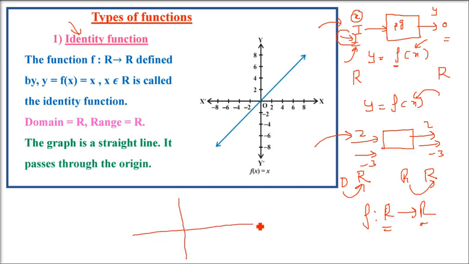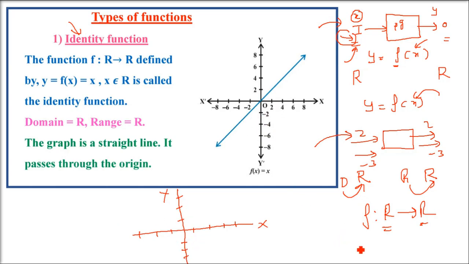Always we make it on a Cartesian coordinate system. The Cartesian coordinate system has two perpendicular lines. The horizontal line is called the x-axis, the vertical line is called the y-axis, and we divide them into steps, very small parts of equal distance.